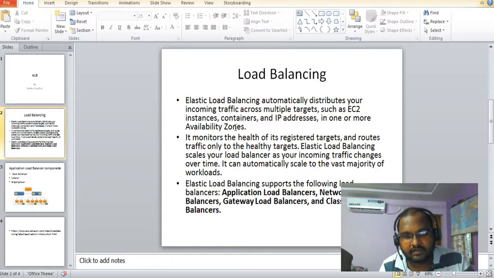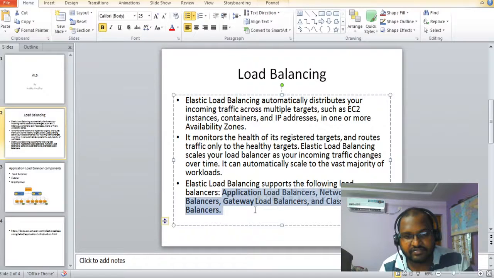Elastic load balancing monitors the health of its registered targets and routes traffic only to healthy targets. Elastic Load Balancer scales your load balancer as incoming traffic changes over time. It can automatically scale to the vast majority of workloads. There are three types of elastic load balancers: application, network, and classic load balancers.